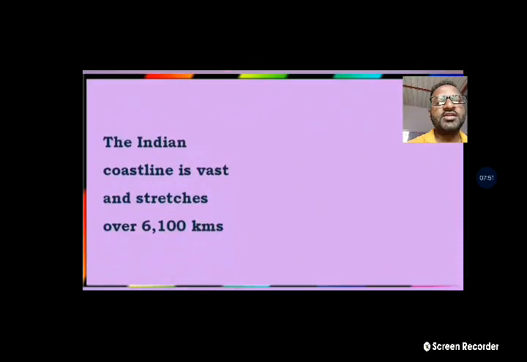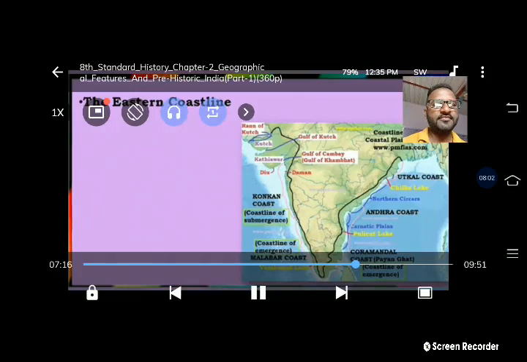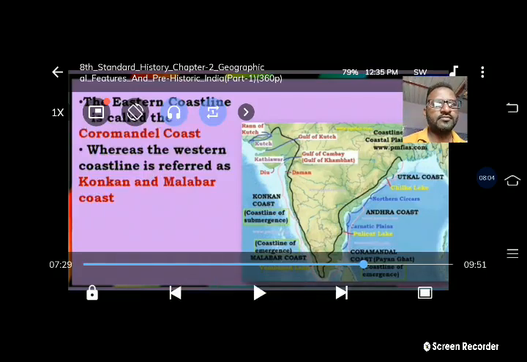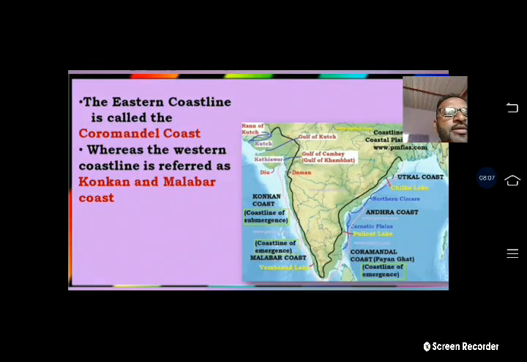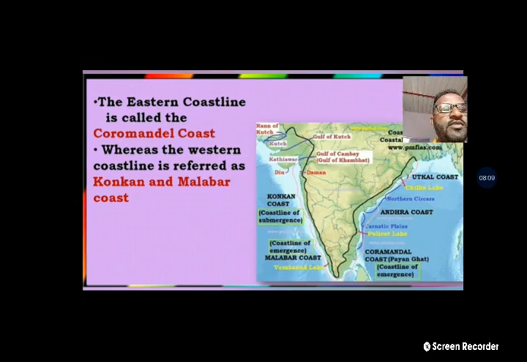The Indian coastline is vast and stretches over 6,100 kilometers in our country. Look at the picture. Konkan coastline and Malabar coast and Coromandel coast and Andhra coast and Utkal coast.